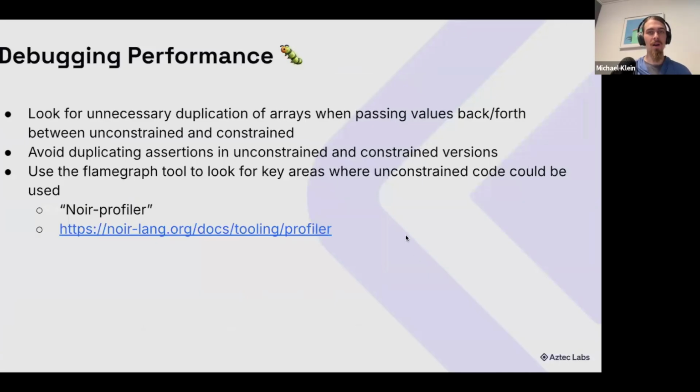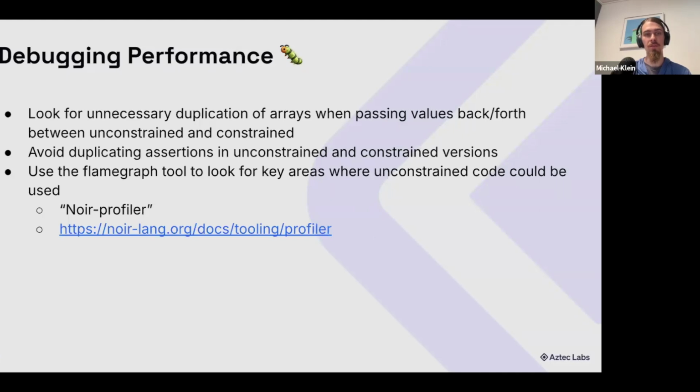And then what about, so you've figured out an approach. Maybe you've found a subset of your program that is a search or NP related or something like that. And now the performance isn't quite, either you don't know if it could be as good as it could be, or you already know that you want it to be better, right? So how can you debug performance? Well, a couple of things that really help with unconstrained functions is looking for unnecessary duplications of arrays that could be passed back and forth between unconstrained and constrained.